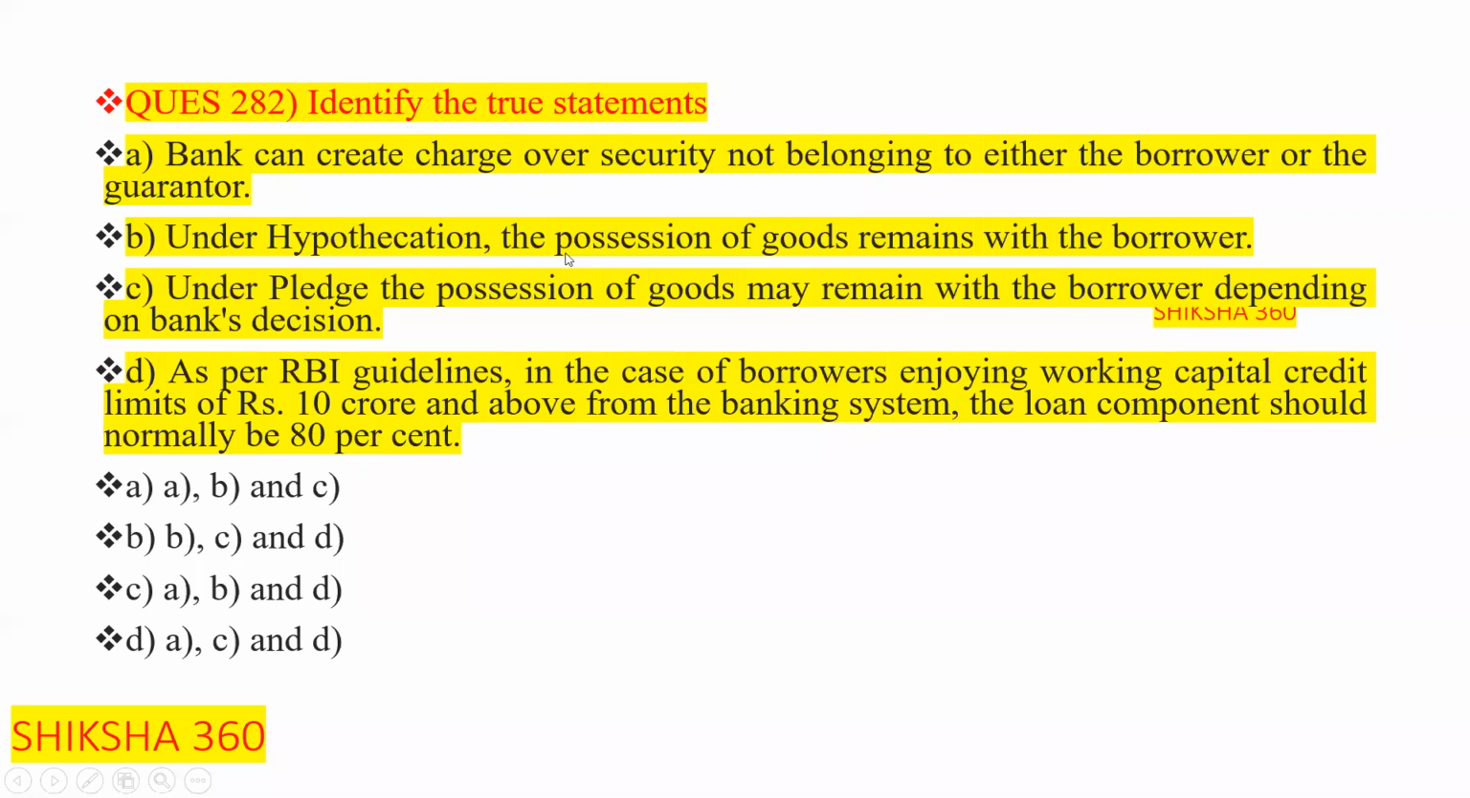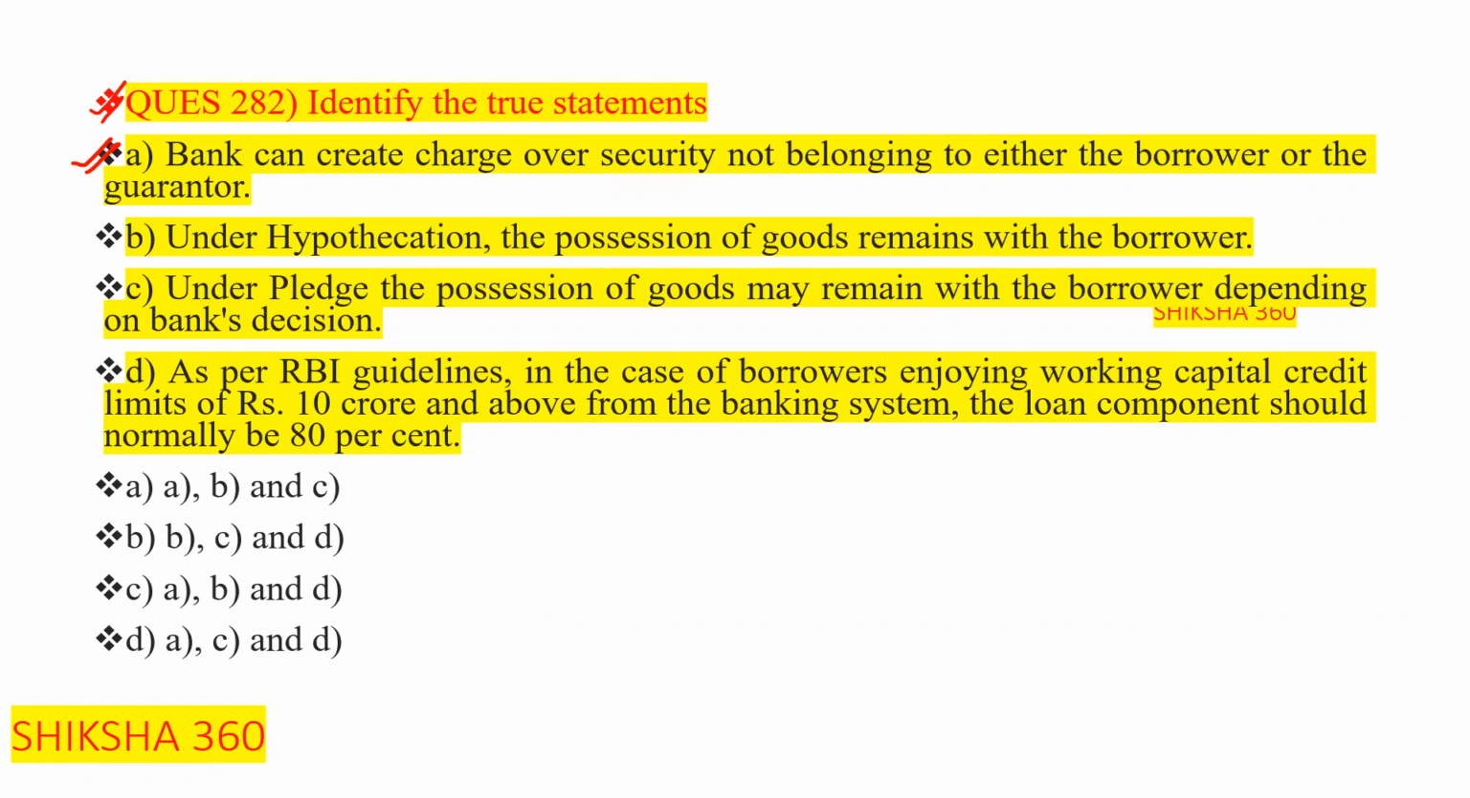The first question is on your screens now. Try to understand the question very carefully. It is a little bit typical, not typical, but we have to go through it point by point. Clear? Here, we have to find the true statement. Which of the following is the true statement? So let's go one by one through all the points. The first one: bank can create charge over security not belonging to either the borrower or the grantor. Bank can create charge over the security that is not belonging to either the borrower or the grantor.